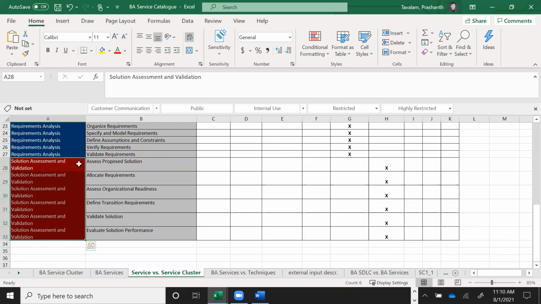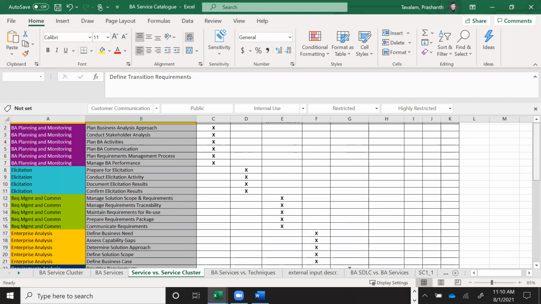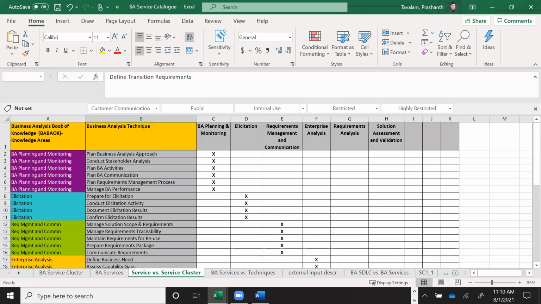The solution assessment and validation is how do you assess proposed solutions? How do you allocate requirements? Validating solutions, defining transition requirements, and so on. So these are some of the areas which the IIBA talks about under the BA Body of Knowledge. So when you talk about knowledge areas under the BA Body of Knowledge, these are the things. So this is pretty much what they will cover.